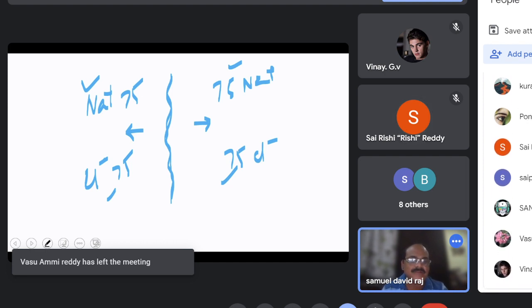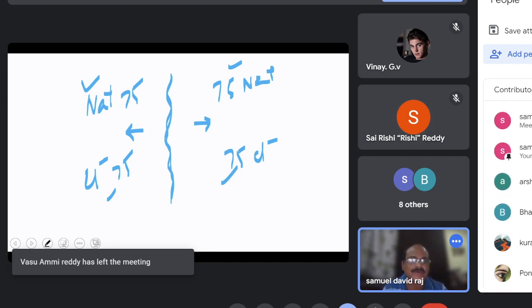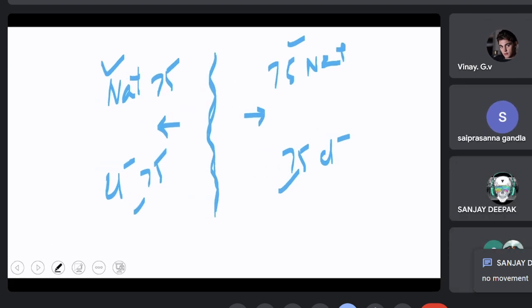Dimond, Deepak, Vasu. What about you? What do you say? No movement, Sanjay. Good. Any other response? If you don't want to speak, you can type like Sanjay.